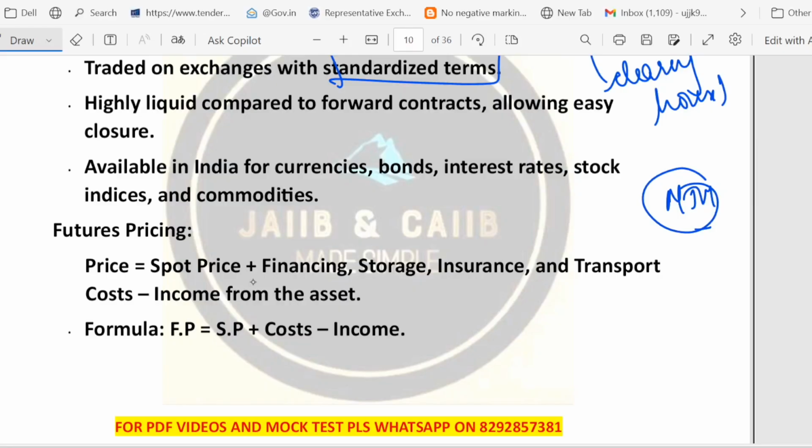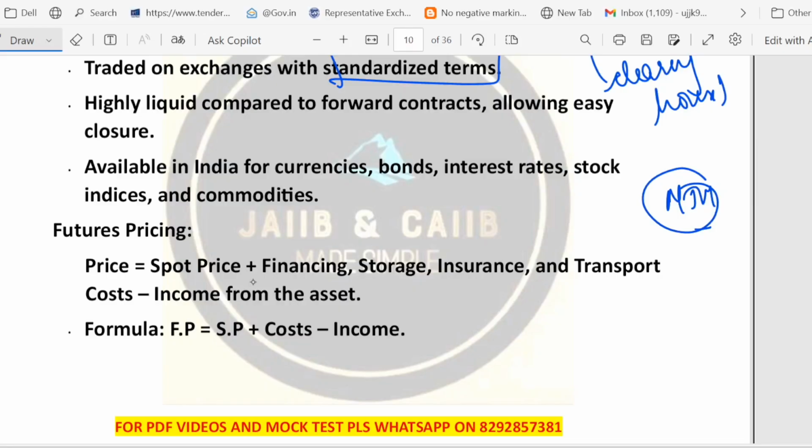So if I ask you out of forward and future, which has a lower counterparty risk? Remember, in the case of forward, I told you, since it is an OTC product, counterparty risk is there, and this future is not an OTC product, right? It is an exchange traded product, so counterparty risk is less, and this is more liquid and easier to buy and sell before expiry. So RBI, SEBI, forward contract, OTC. Why do we use forward? To lock the price, to protect future cash flow, to avoid sudden market changes.